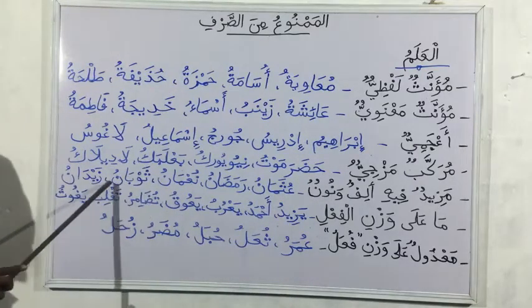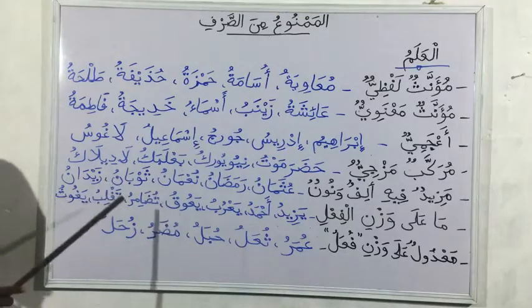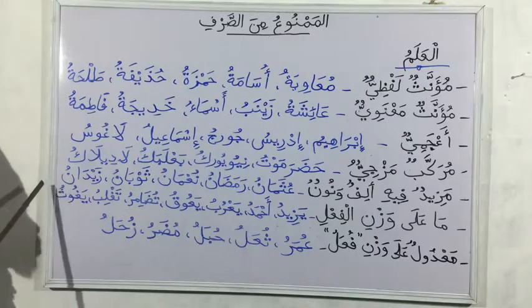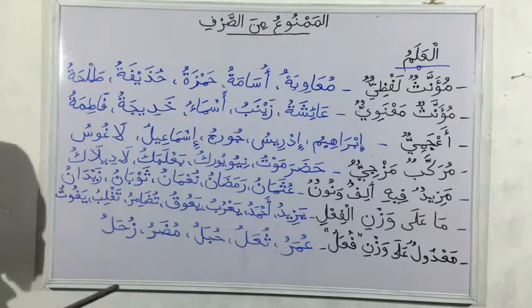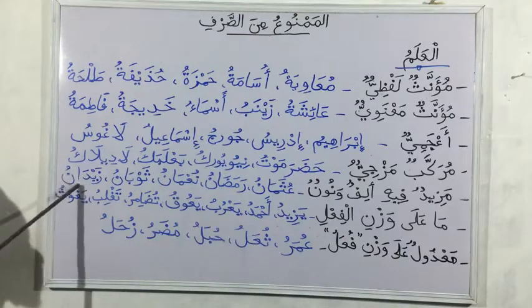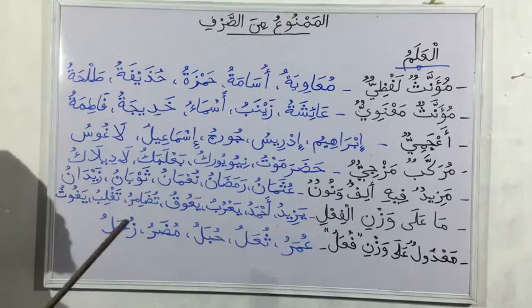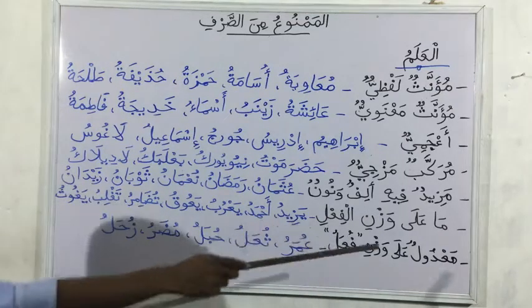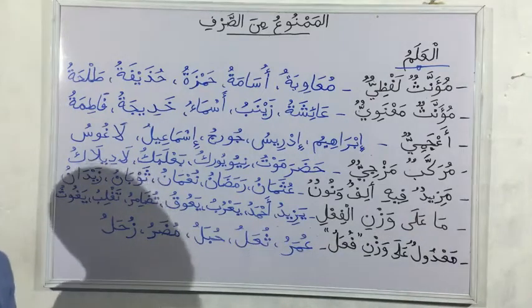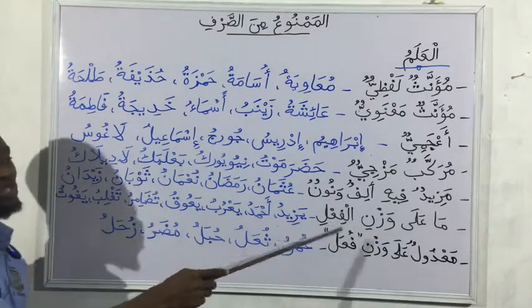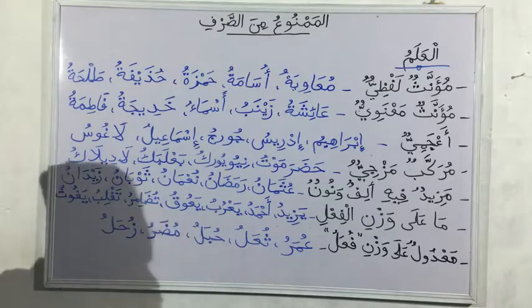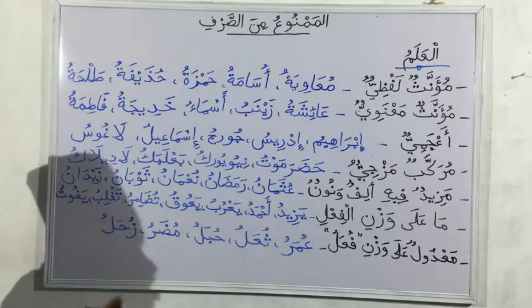Then we have Tauban. Tauban is a popular name that we know. It is also Mamnu min as-sarf. Then we have Zaidan. So Zaidan, the popular name, Zidane. So the name is Zaidan. Zainuddin Zaidan. That is the full name that we call Zidane. Then the next one, we have the alam that is on this wazn of fi'l. Any alam that comes in the shape of fi'l are also Mamnu min as-sarf. They are alam, they are names, they are nouns, they are not fi'l. They just take the shape of fi'l.